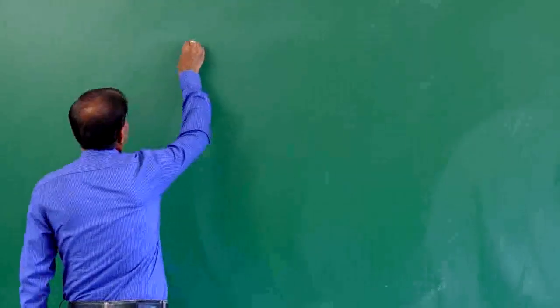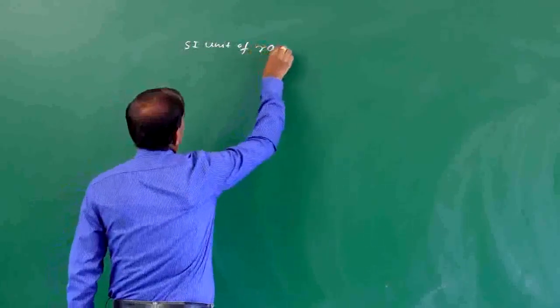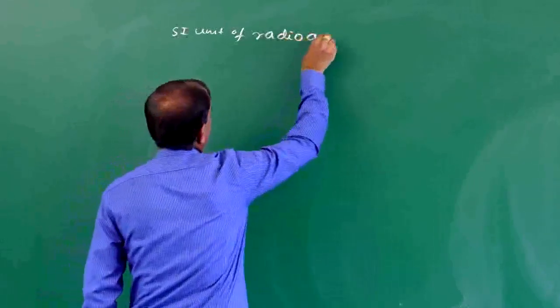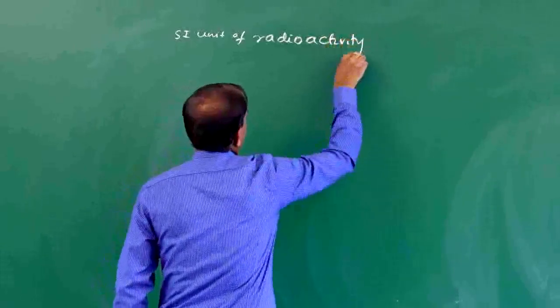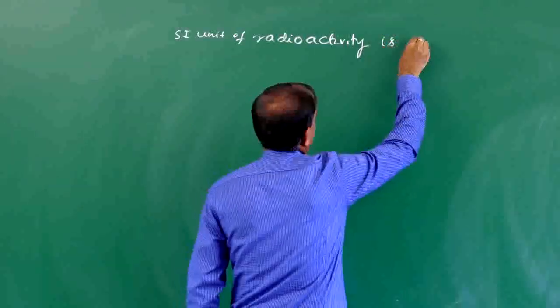SI unit of radioactivity. The SI unit of radioactivity is becquerel.